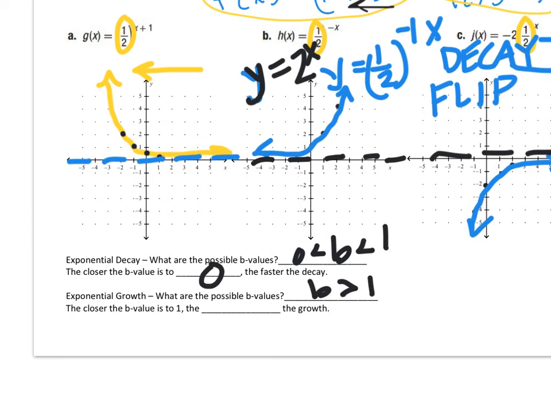And the further the b value is from 1, so the bigger that base gets, the faster the growth will be.